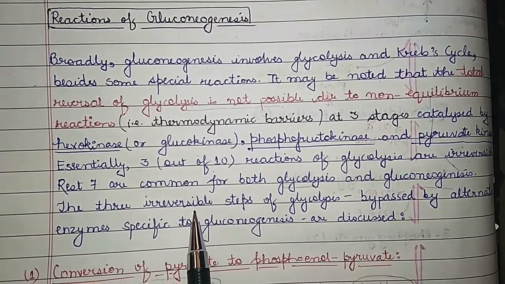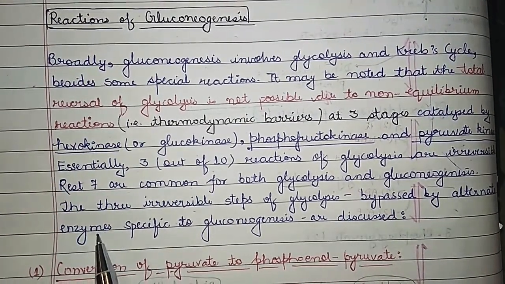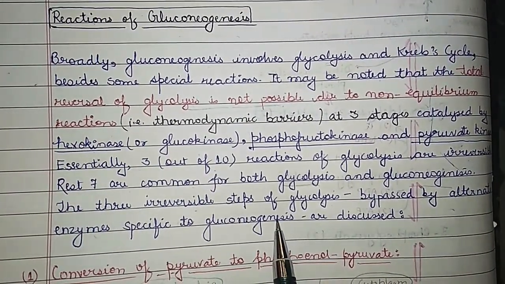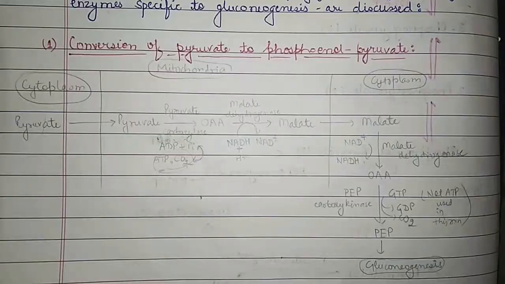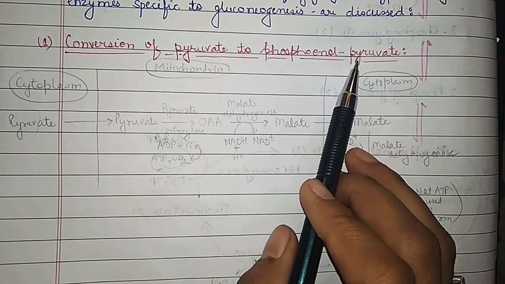These irreversible steps of glycolysis are bypassed by alternate enzymes specific to gluconeogenesis, and they are discussed now. We are going to discuss the 3 irreversible steps. The first one is the conversion of pyruvate to phosphoenol pyruvate.